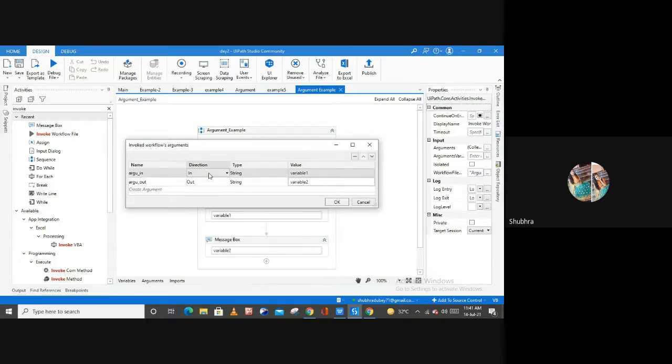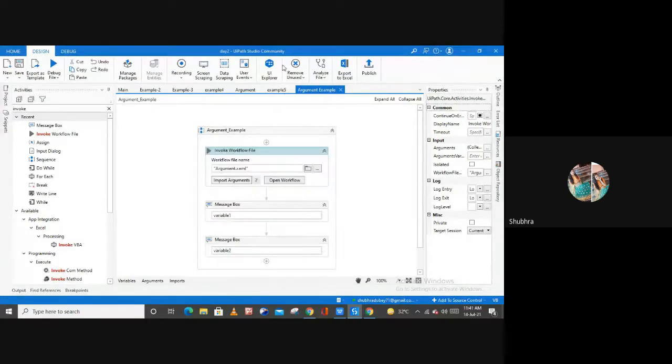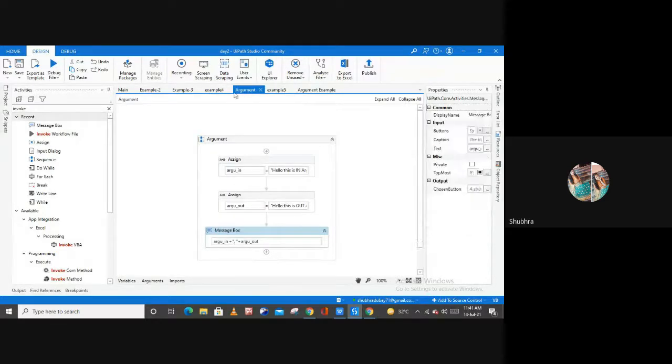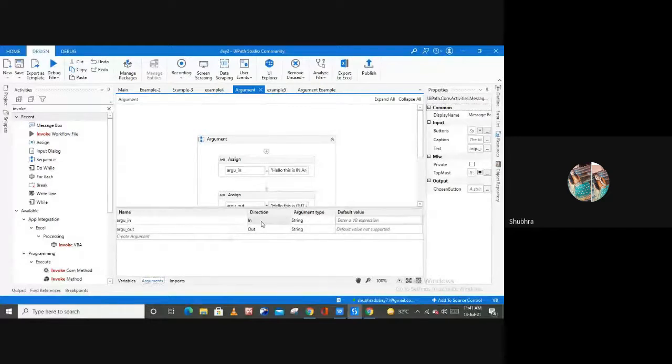Direction is in, so if you want to see the value on the second message box also, you have to change the direction only, right? From here also and from this file also, from here you have to change the direction to out, right?